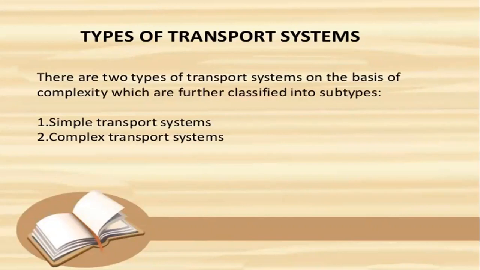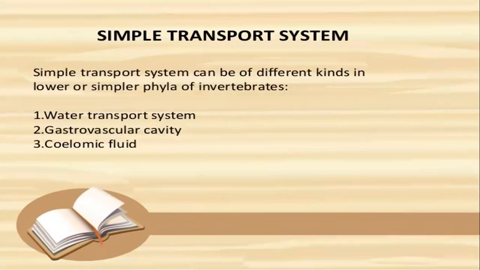How many types of transport system are there? There are two types of transport system: simple transport system and complex transport system. The simple type of transport system has three types, in lower invertebrates or simpler phyla. These are number one, water vascular system, a water transport system; number two, gastrovascular cavity; number three, coelomic fluid.